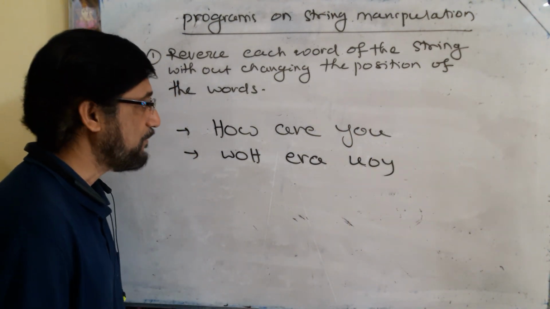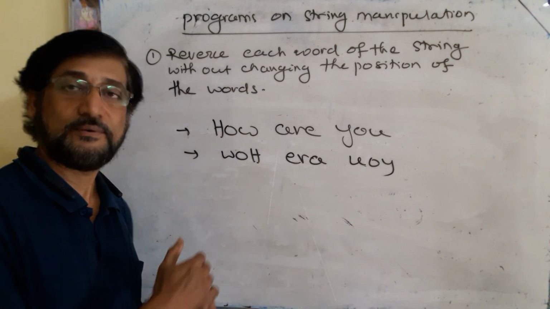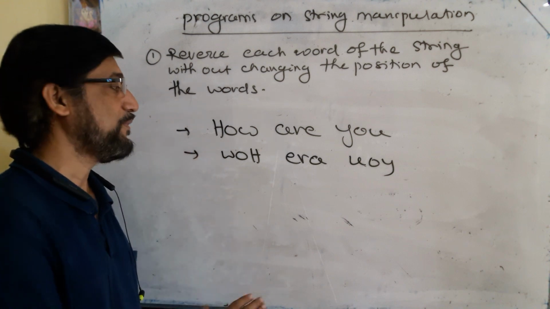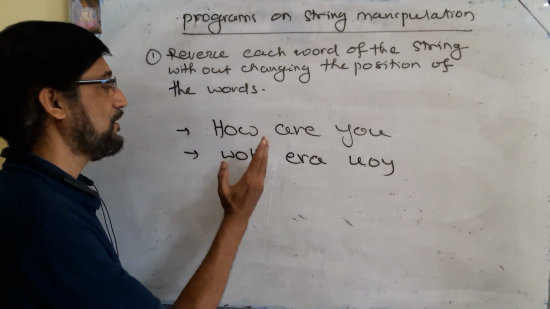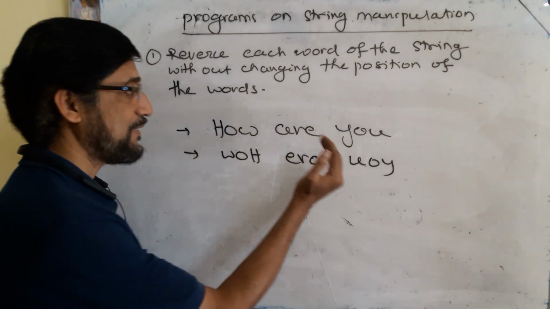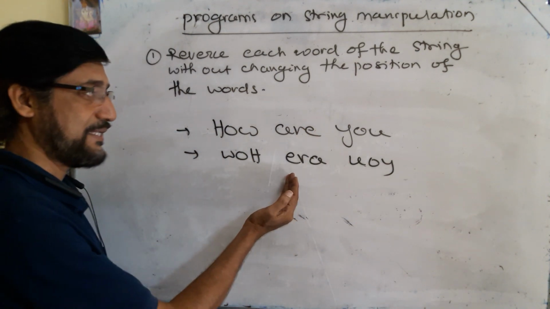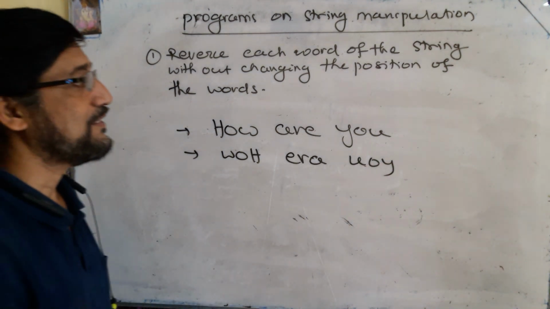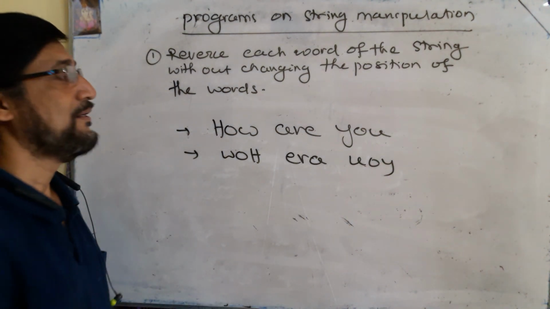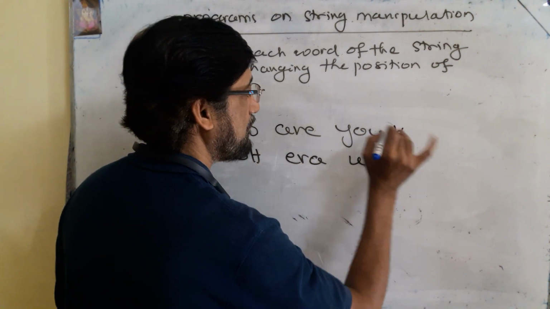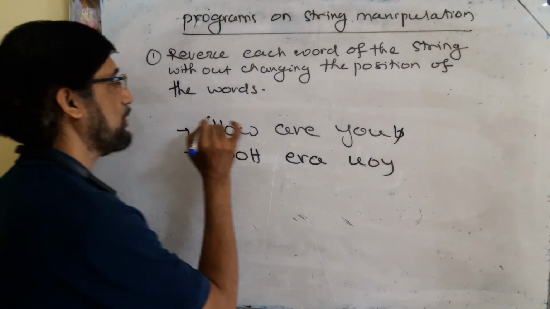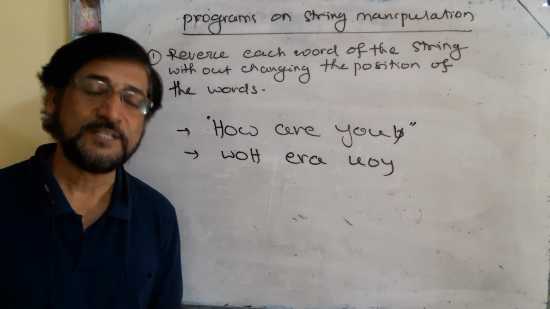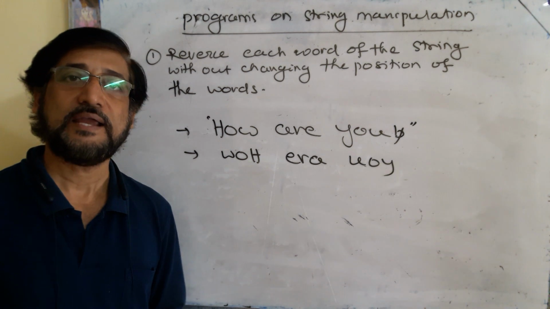Then you can instruct the computer that after getting a space character, you have got one word, after the second space character, the second word, and after the third space character, the third word. But if there is no space character at the end, you add a space character at the end of the string. So input the string, remove all the spaces present before and after the string, then add a space character at the end of the string.